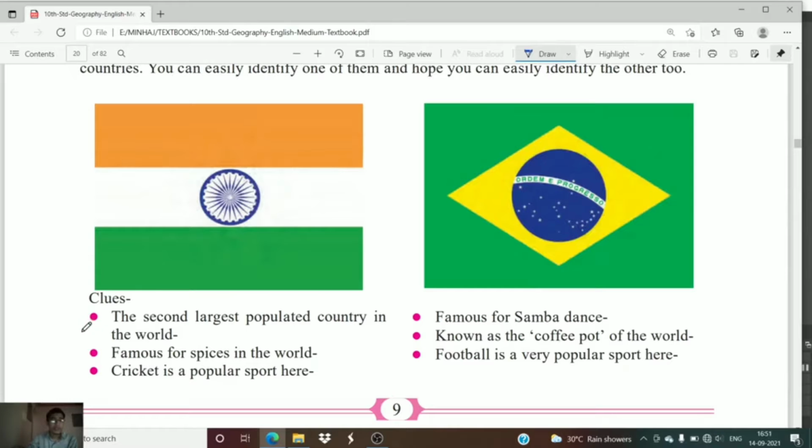The first clue is the second largest populated country in the world, that is India. Then we are famous for our spices throughout the world. And which is the popular sport in our country? Cricket is the most popular sport in India. Whereas Brazil is famous for samba dance, and Brazil is also known as the coffee pot of the world, whereas the popular sport in Brazil is football.